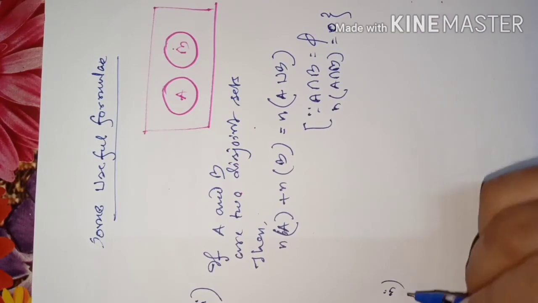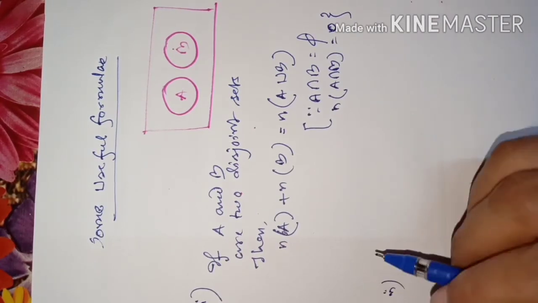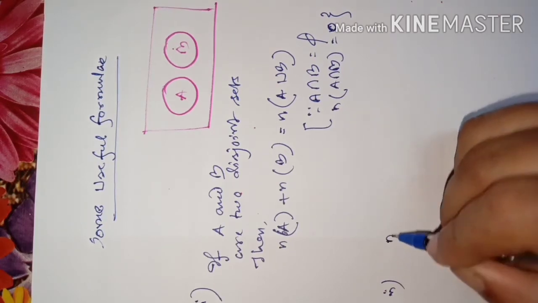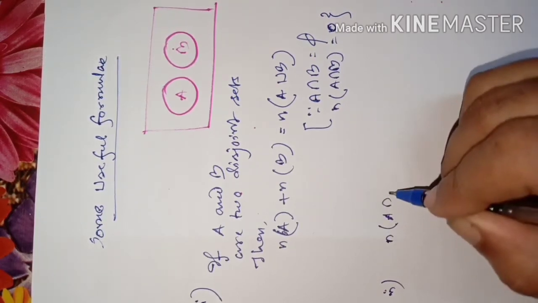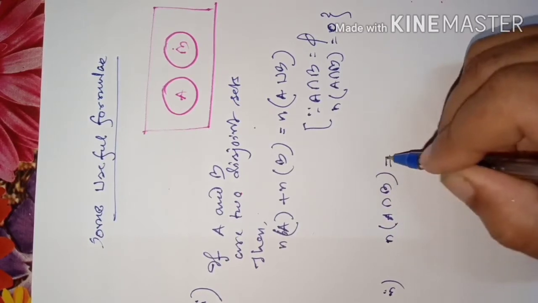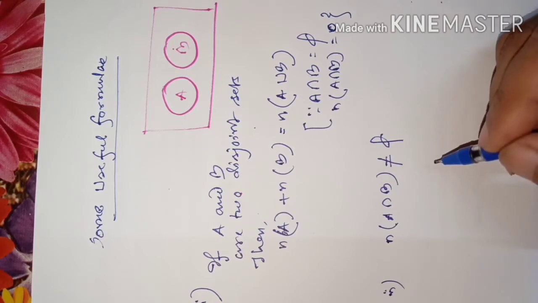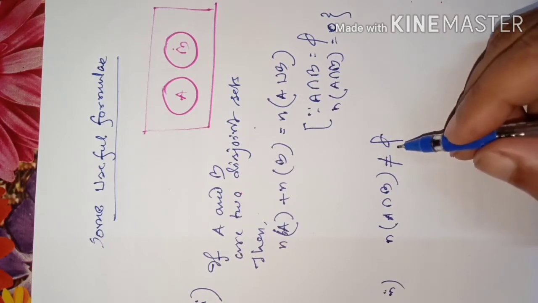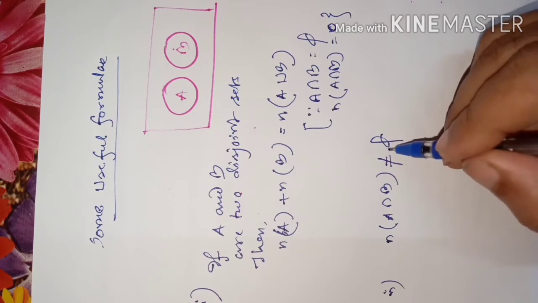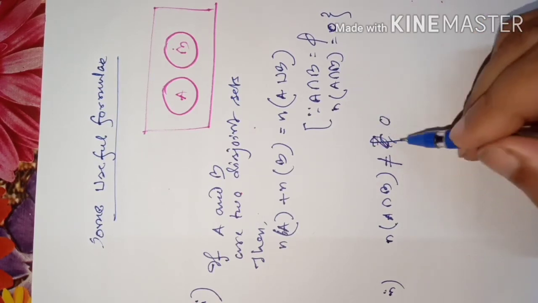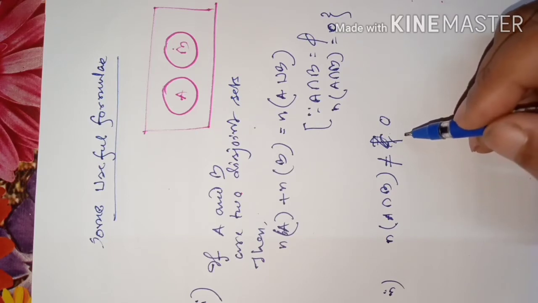Secondly, if they are not disjoint, suppose they are intersecting sets, then the number of elements of A intersection B will be a finite number, which means it will not be 0. The number of elements will be some non-zero, positive number.